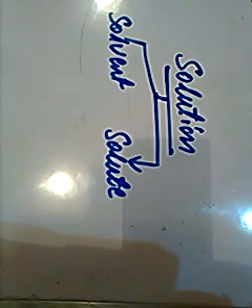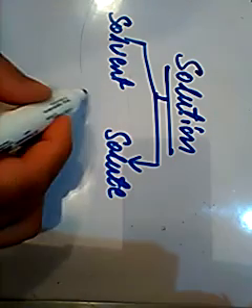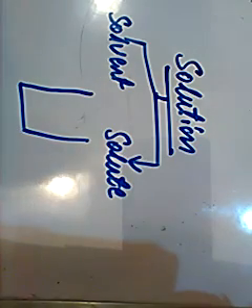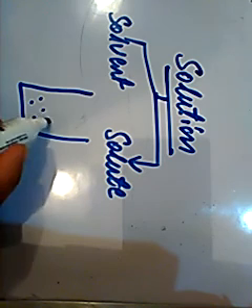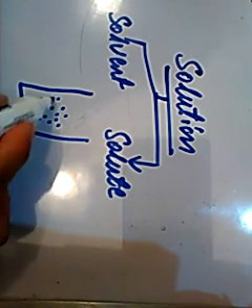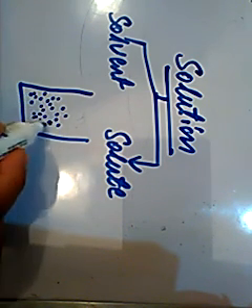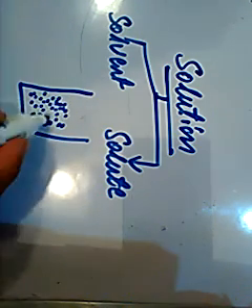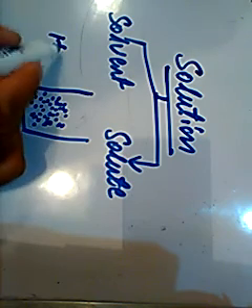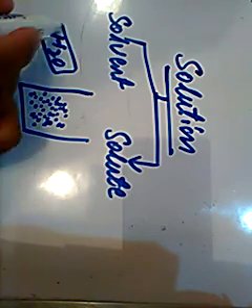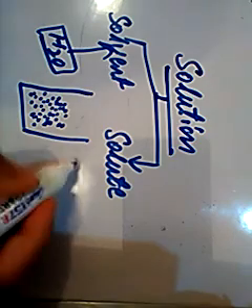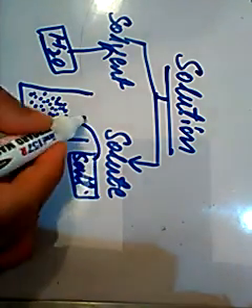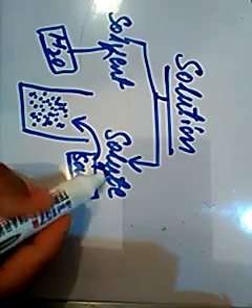What is the solvent and what is the solute? Take the example of a glass of water. The water, which is the medium in which I am trying to dissolve the salt, is the solvent, and the salt which I am trying to dissolve in it is called the solute.